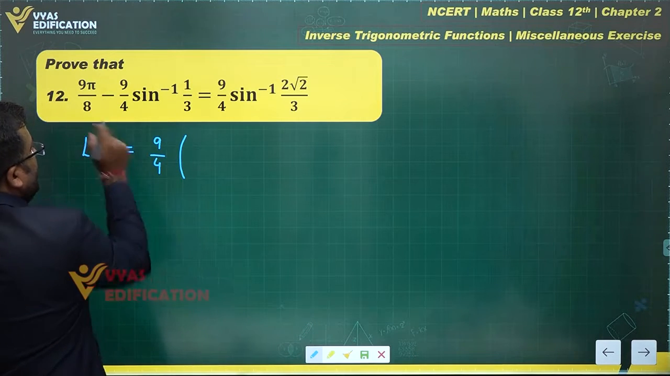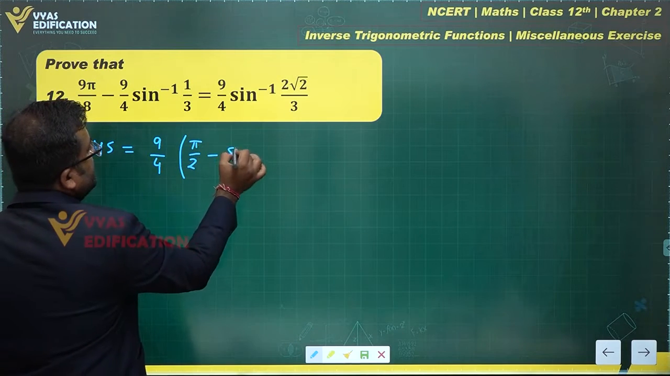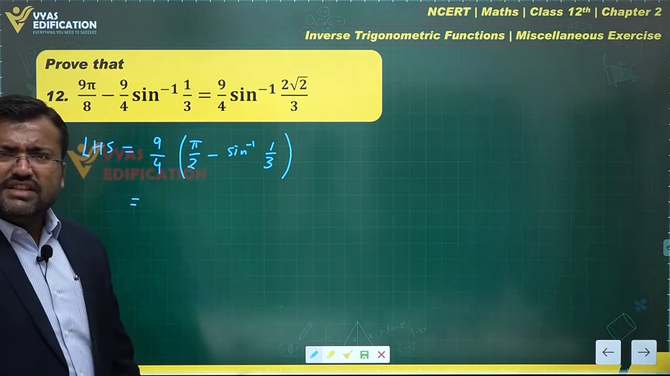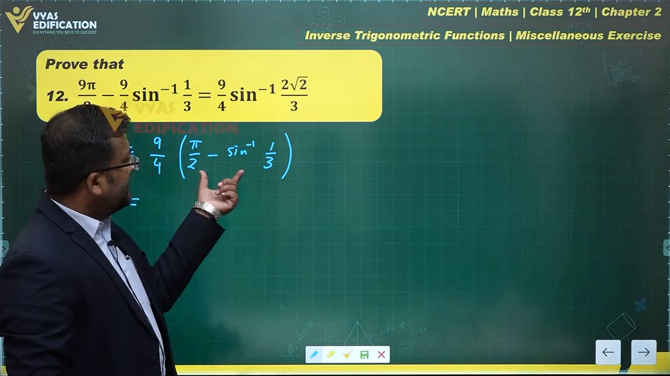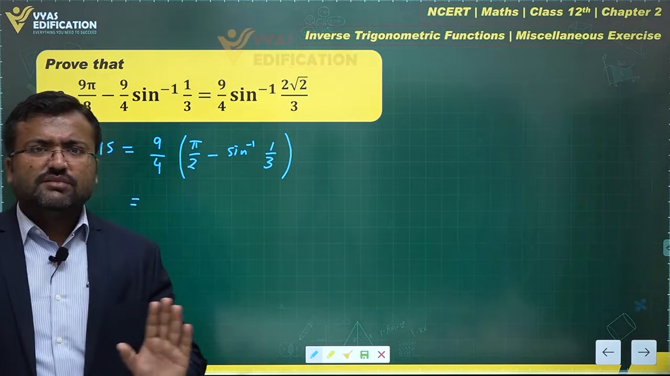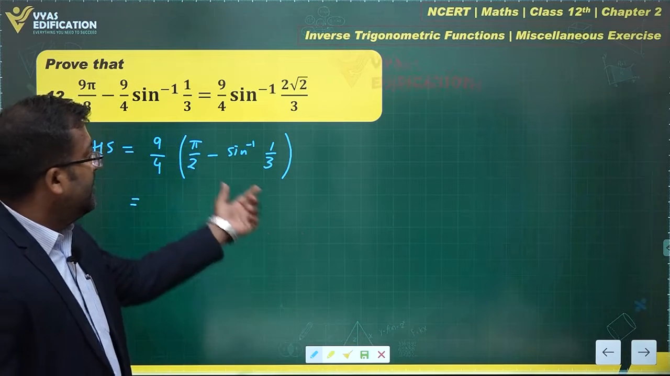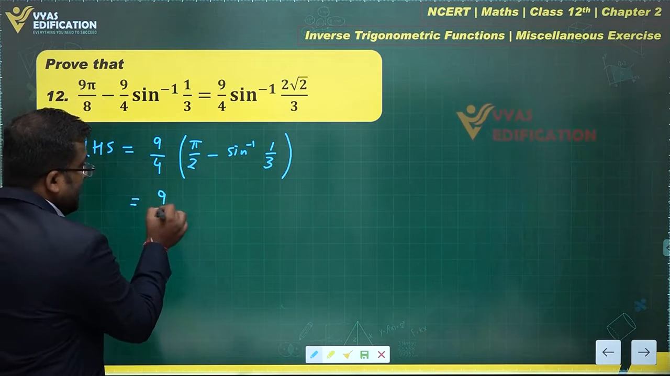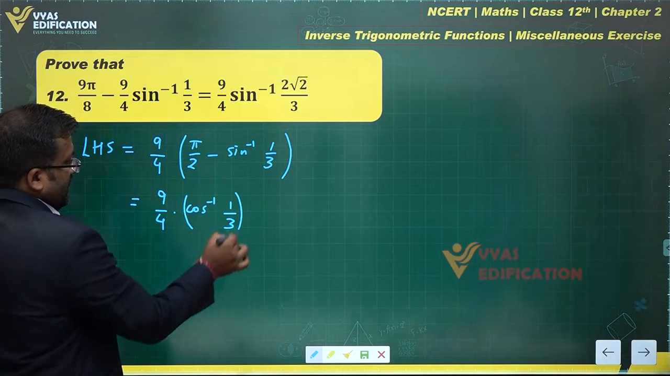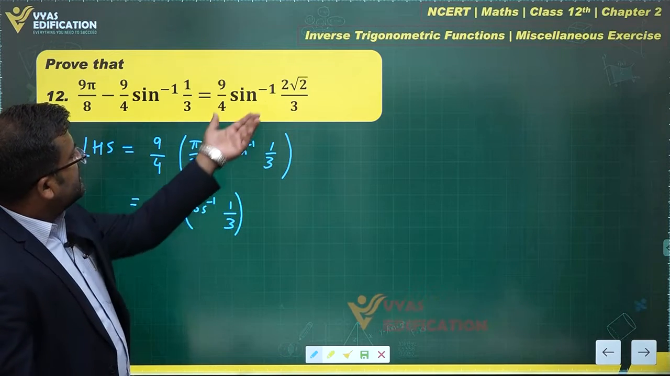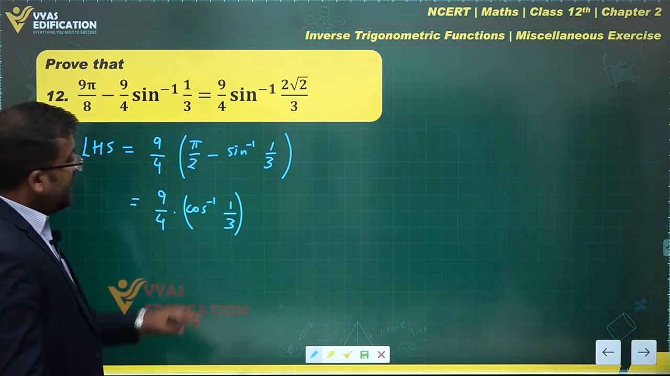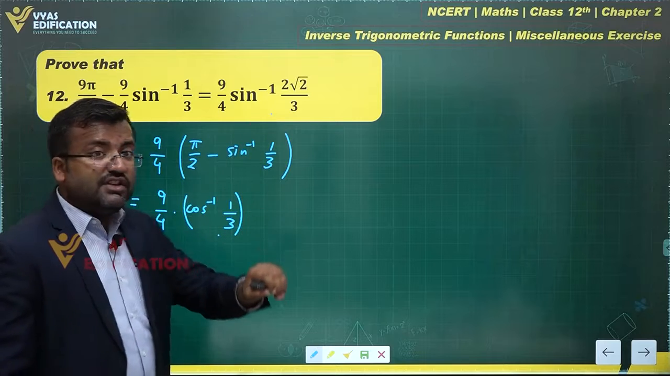What you get is 9 by 4, and this will become pi by 2 minus sine inverse 1 by 3. Now if you observe, this is a very simple question. Pi by 2 minus sine inverse something will be equal to cos inverse something. How is that? Since cos inverse x plus sine inverse x is equal to pi by 2, therefore pi by 2 minus sine inverse x is cos inverse x. This is 9 by 4 times cos inverse 1 by 3. But we want sine inverse 2 root 2 by 3. Then 9 by 4 is already there. We just have to use interconversion of ITF.